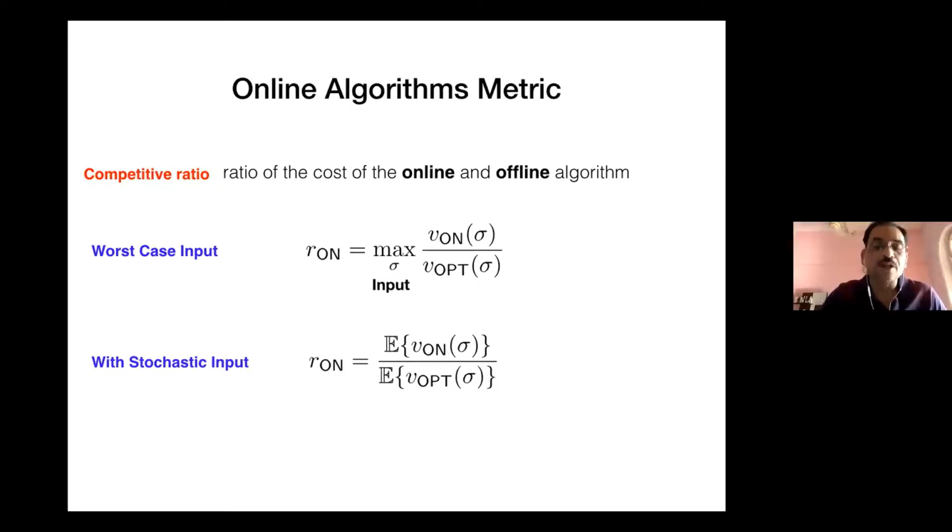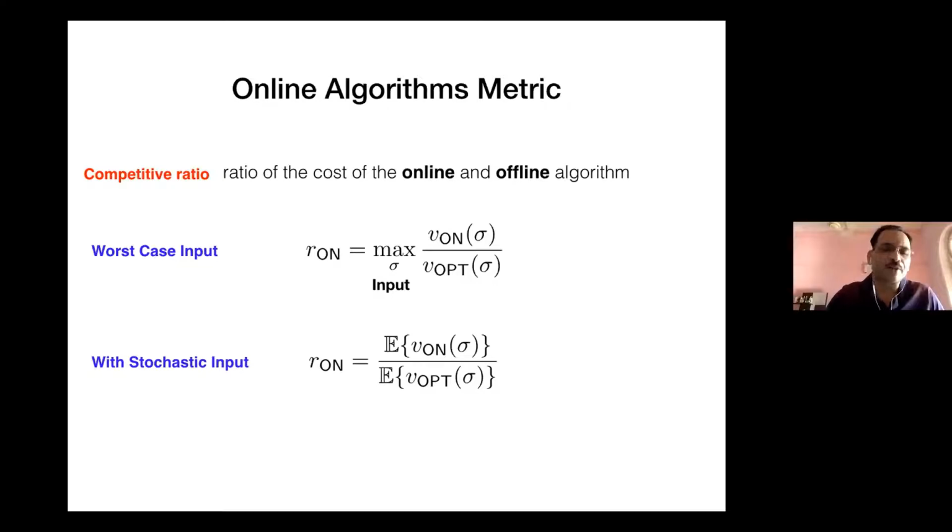Sorry, so the maximum is with respect to the sigma. That is the worst possible input which can maximize the ratio. And my objective is to design an online algorithm which could keep it as small as possible. So this ratio is with respect to all the inputs and a particular choice of an online algorithm. Our objective really is to find an online algorithm which can minimize this.